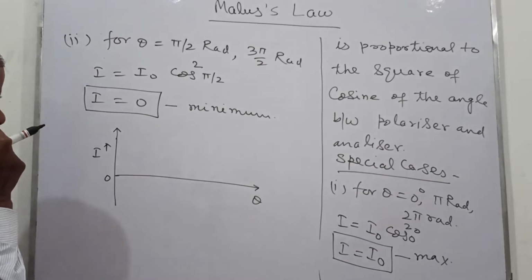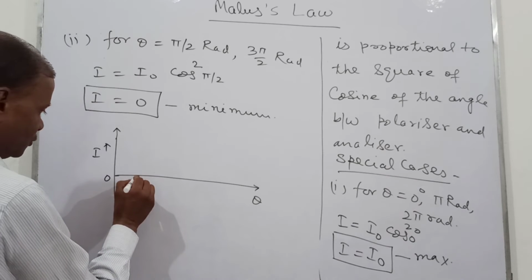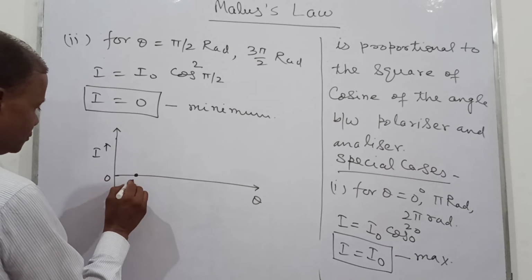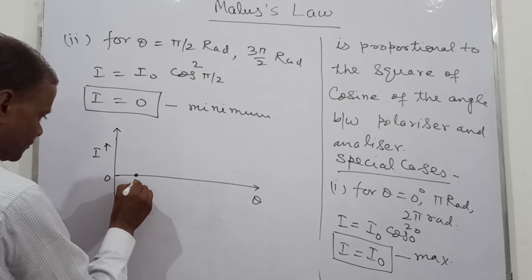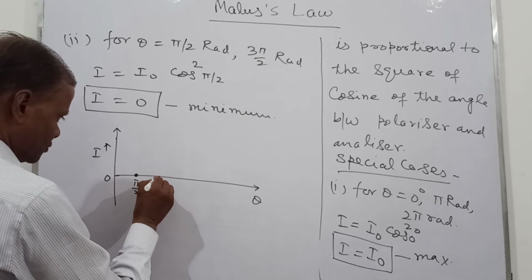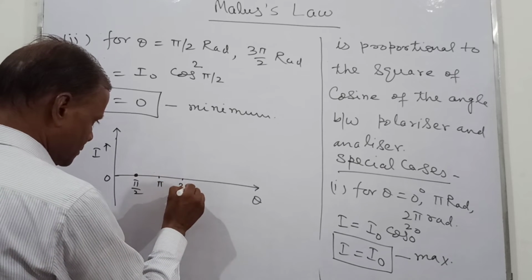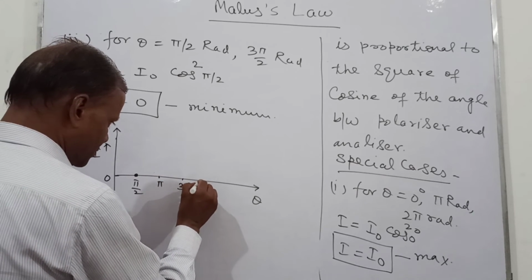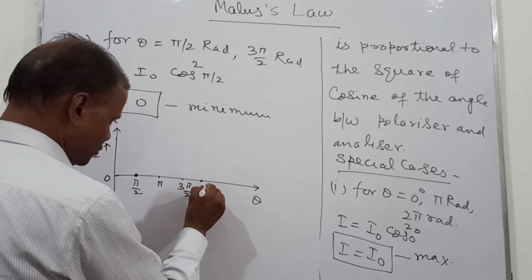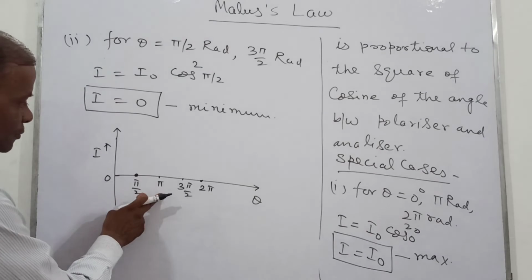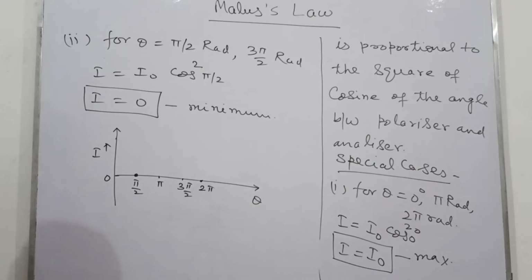Now let this be 0 and this be pi by 2. This is pi. This is 3 pi by 2. This is 2 pi. One rotation of this. Now this pi by 2, pi, 3 pi by 2 and 2 pi.